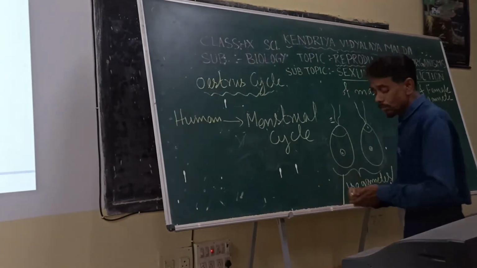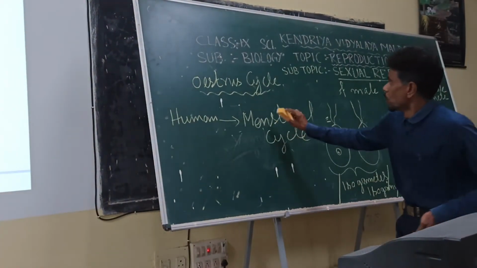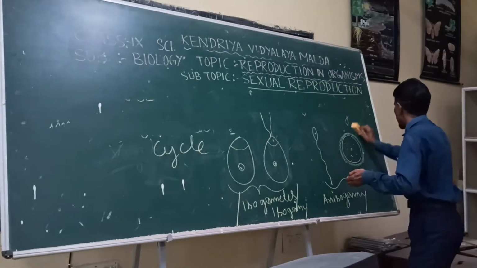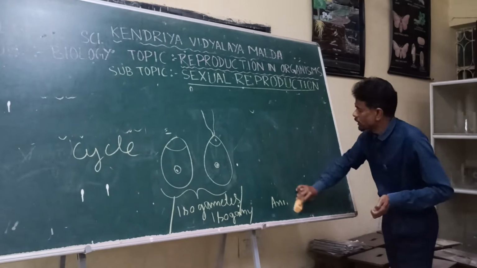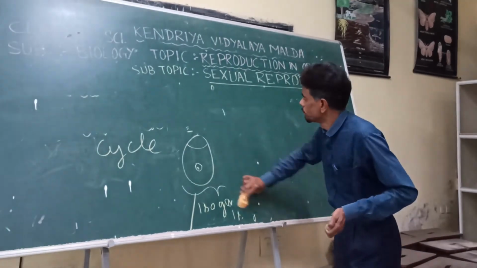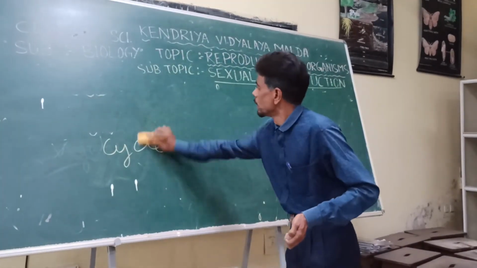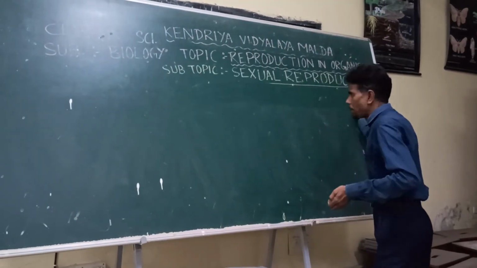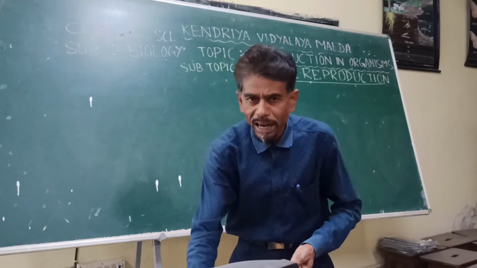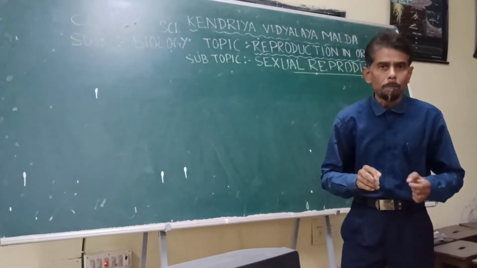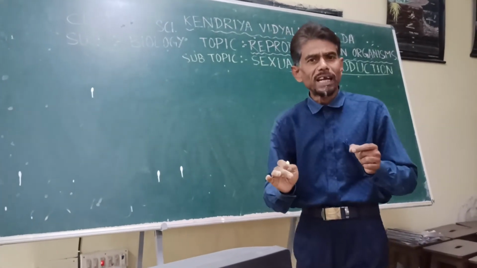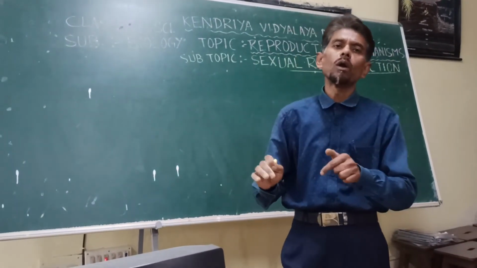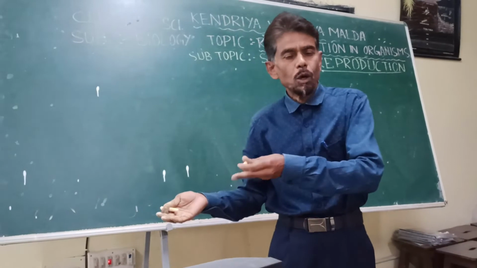Now, if we go to a little more elaborate form, in case of higher plants, the male and female reproductive parts can be present in the body of the same plant or of different plants.